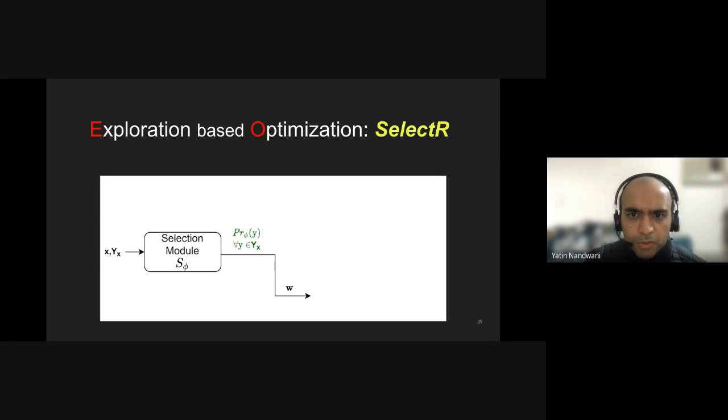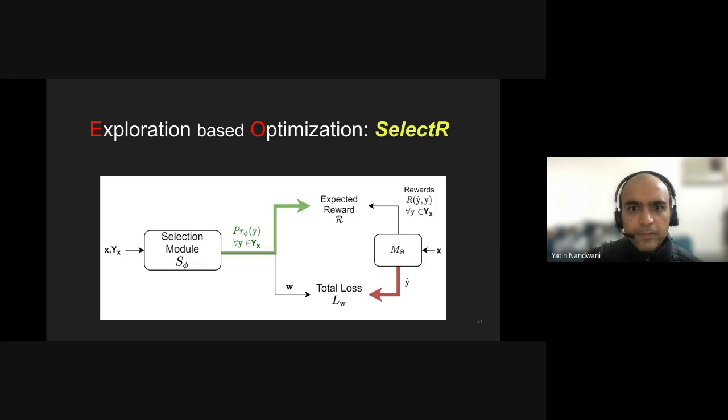The selection module takes the input x and the entire associated target set as input and returns one target y. This target y is used to compute the loss and train the prediction model. And based on the current state of the prediction model, the selection module gets a reward that is used for training its parameter phi. Intuitively, this reward captures how good the selected target is for training the prediction model.